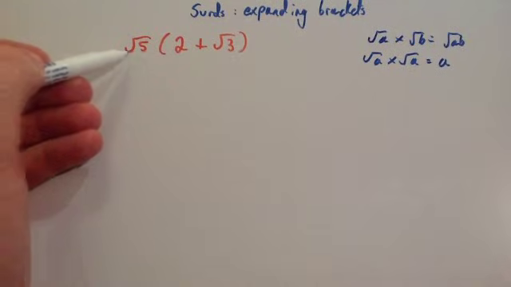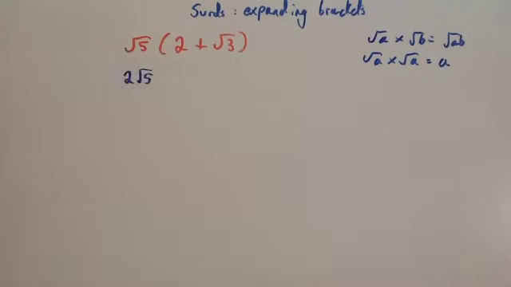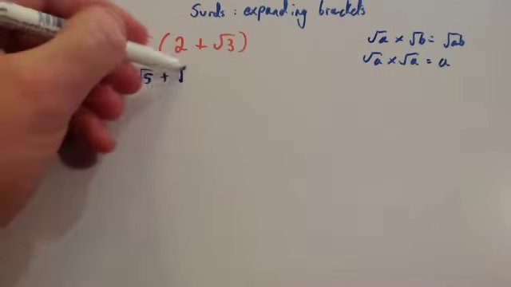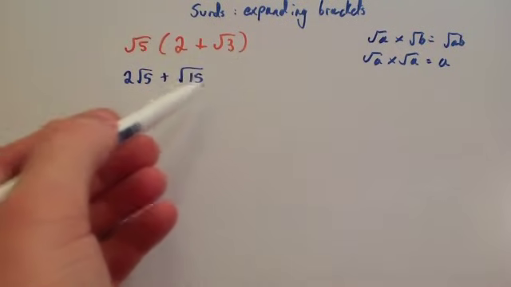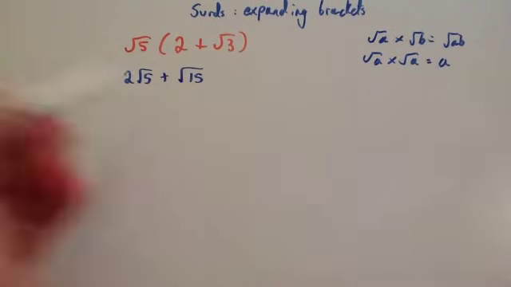So, root 5 times 2, well that's two lots of root 5, so that's 2 root 5. And then root 5 times root 3, well that's going to be 5 times 3 is 15, so it's going to be root 15. 15 is not divisible by any square numbers, so you can't simplify that, so your answer would just be 2 root 5 plus root 15.